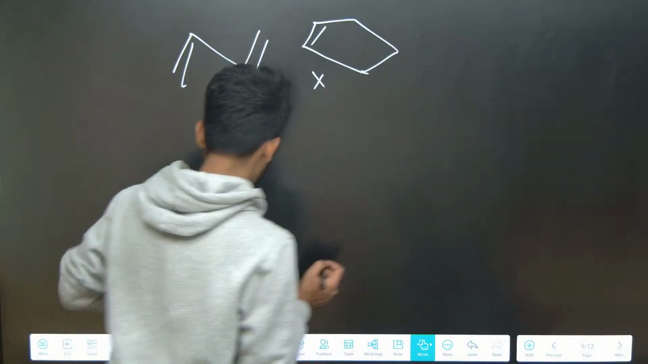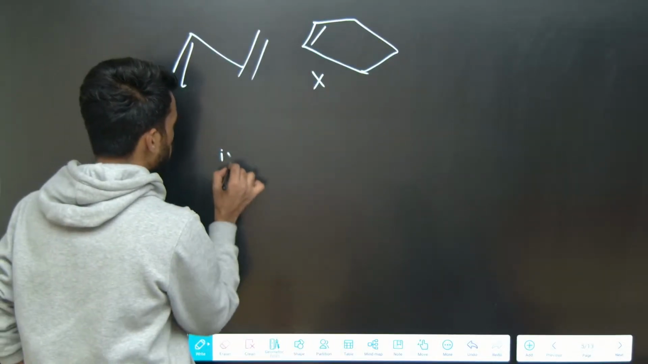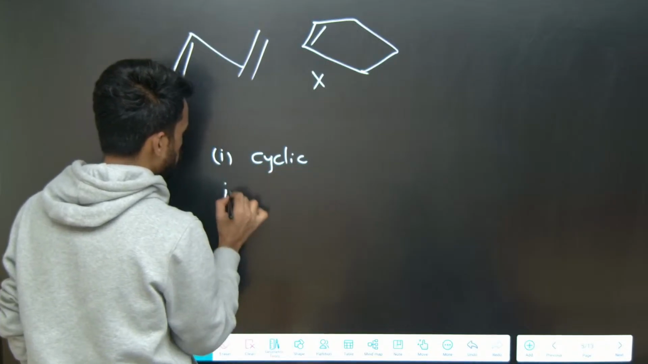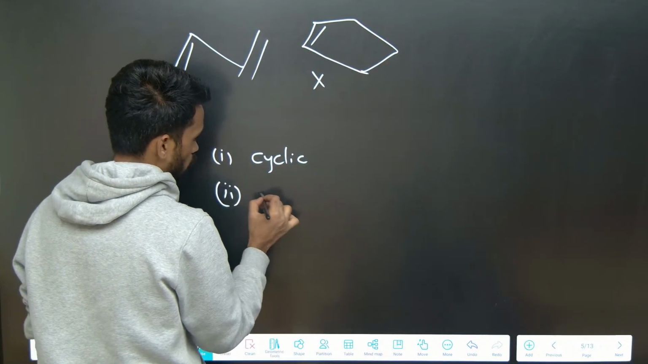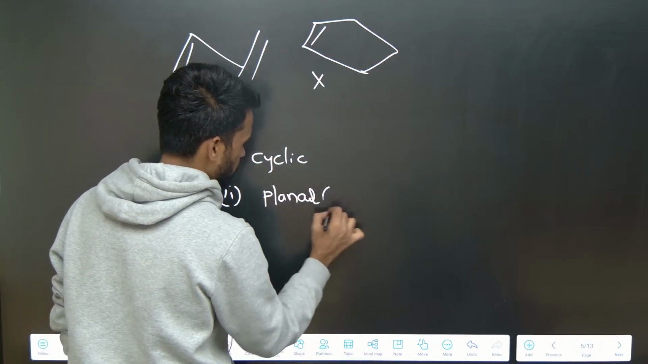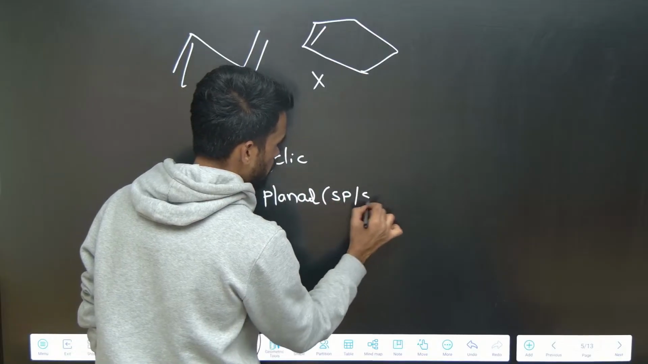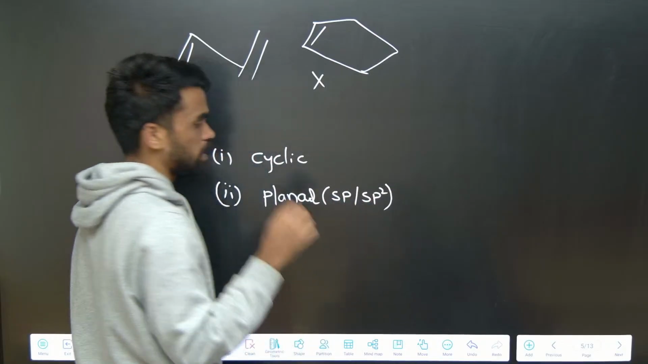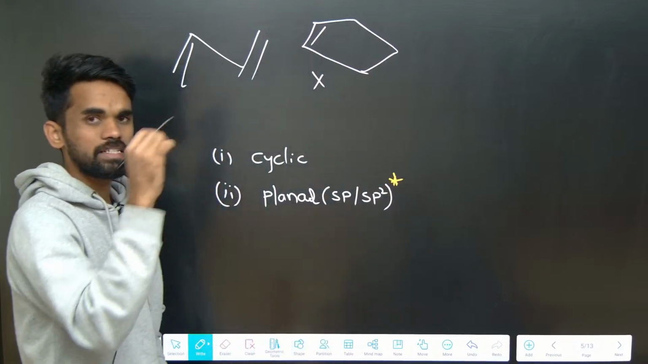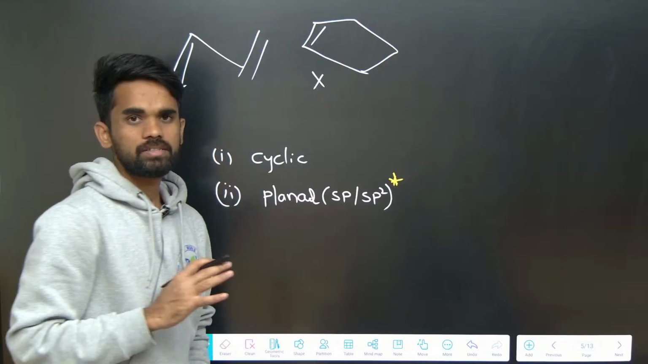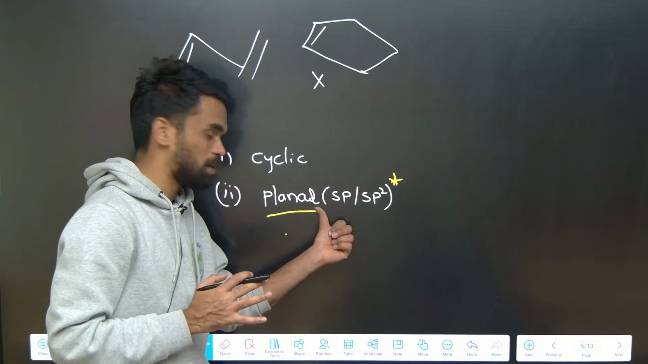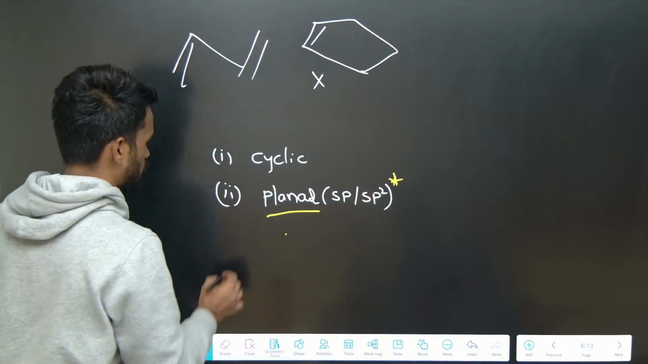What are those four rules? The organic compound should be cyclic, and next it should have planarity, it should be planar. It means carbon should be either sp or sp2 hybridized. There are some exceptional cases where some carbons have sp3 hybridization but the compound is still aromatic, that's why I am indicating a star. I will tell you with some examples, then you will get more clarity.